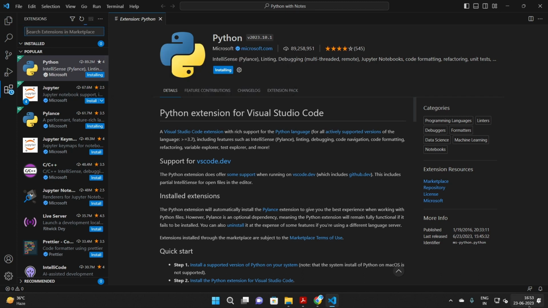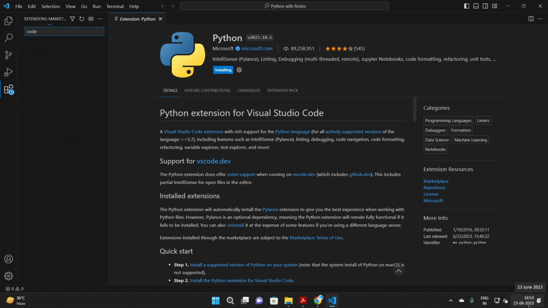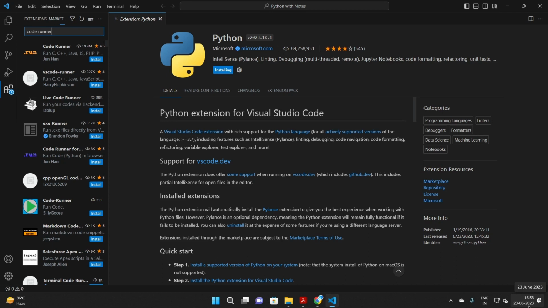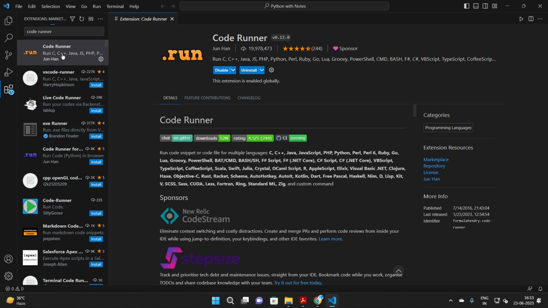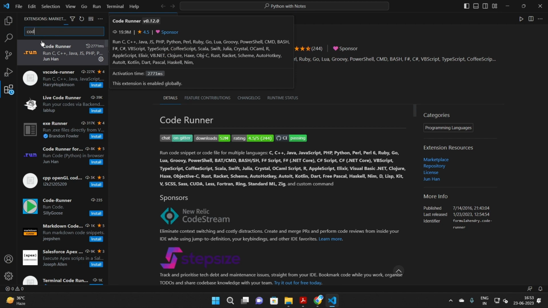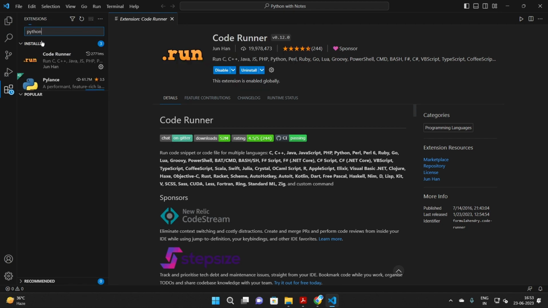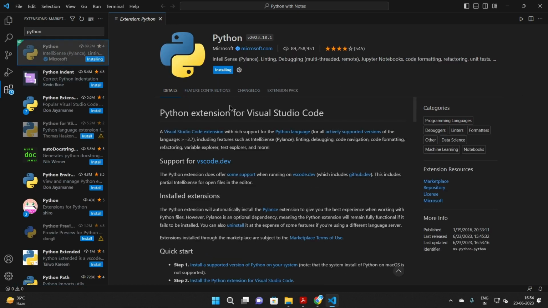So now I would like to use the Code Runner, which is basically a runner that can be used to program better, which is used for efficiency and for fast programs. It may take some time, but it is installed. Guys, this is still installing, which will be installed later.